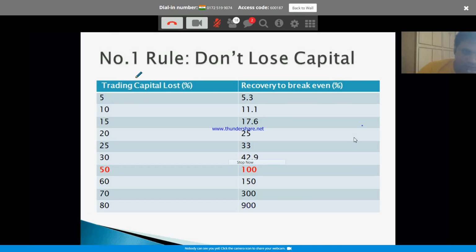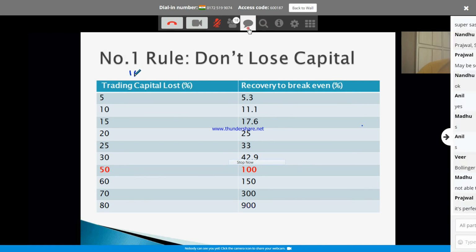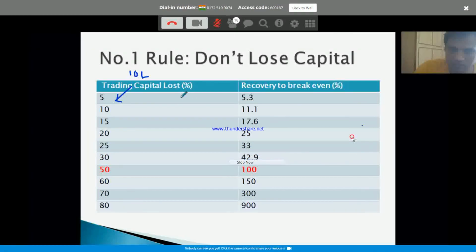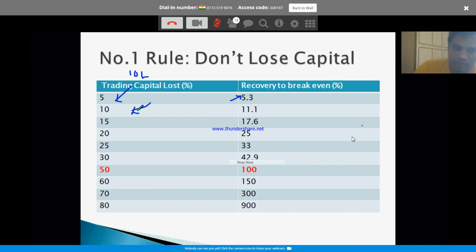Let's say, for example, your trading capital is 10 lakh, right? If you lose 5% of your trading sum, to recover, you have to make back 5.3%. But if you lose only 10% of your account, to recover, you have to make 11%.